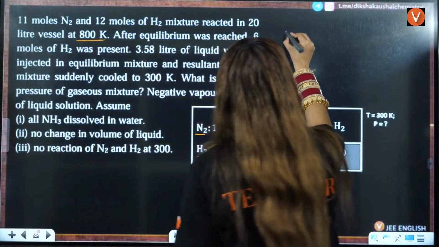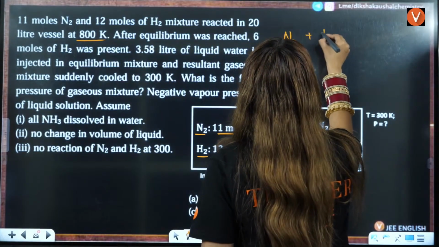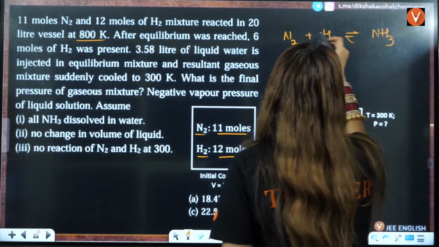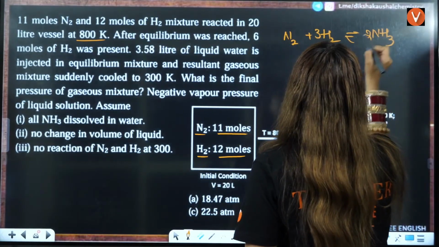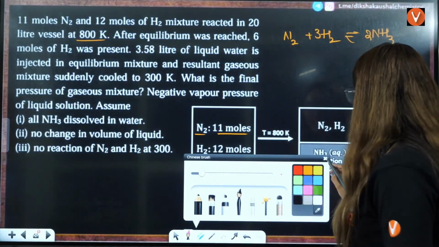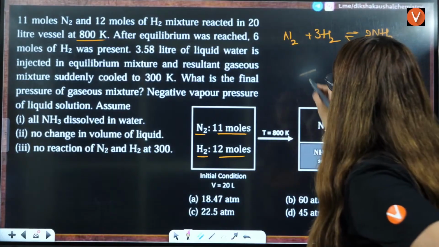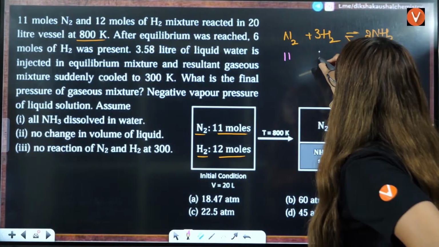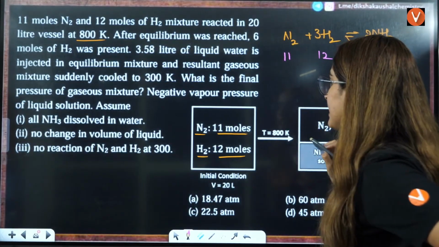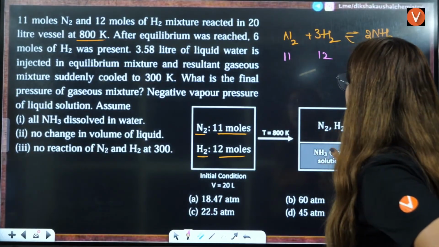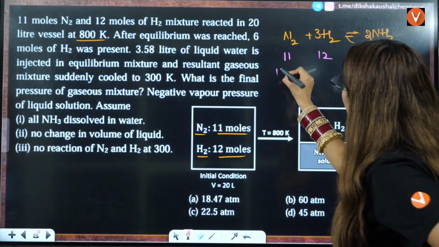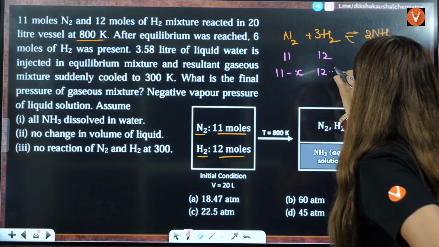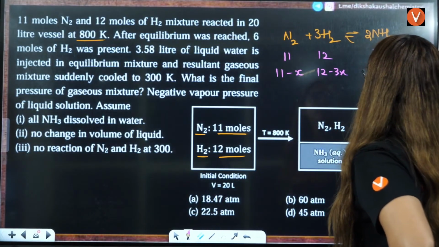So one thing I can directly say here, N2 plus H2 give rise to NH3. We know that this is going to be 3, this is going to be 2. Now they are saying that initially you had 11 moles, and 12 moles of H2, and NH3 was 0. Now one thing to understand here: if you take 11, let's say X moles of N2 are reacting, then H2 is 12 minus 3X, and NH3 is 2X.